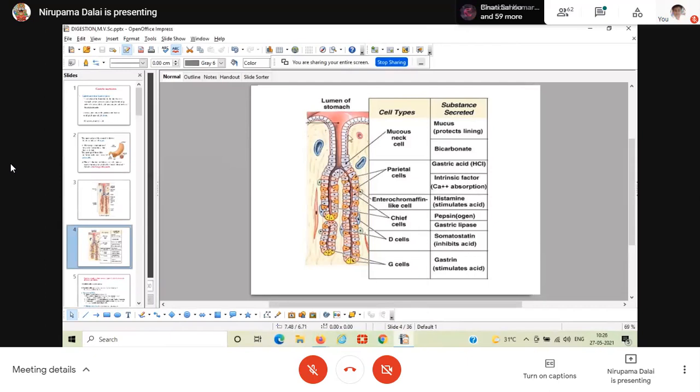Clear? So, as the name indicates, the oxyntic glands have the structure of a gastric gland, meaning having all the cells: SCC, MNC, oxyntic, enterochromaffin-like cell, chief cell, D cell, G cell, etc. But what if I ask about the structure of an oxyntic gland? Can you tell me?